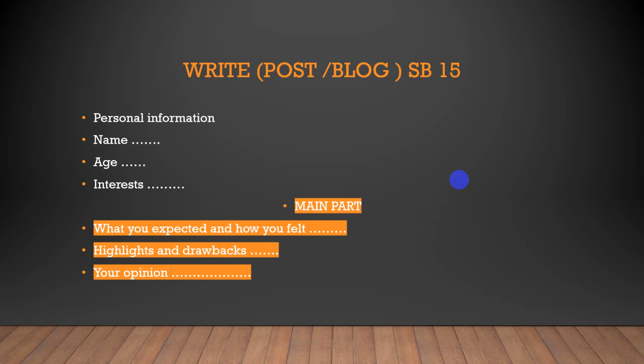You are going to write a blog about yourself. Then you are going to move on to the main part. You are going to talk about an experience or an event you attended: what you expected and how you felt about the event, highlights and drawbacks, the advantages or the good points or the bad points in that event. Then at the end, mention your opinion. This is the way you are going to plan your writing.